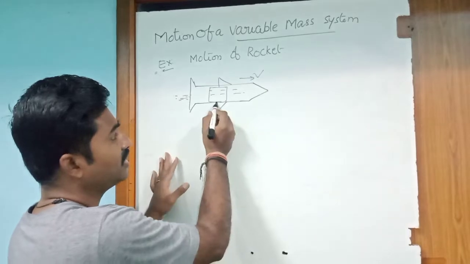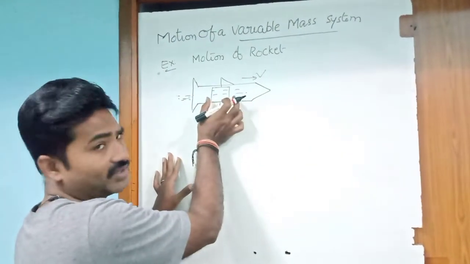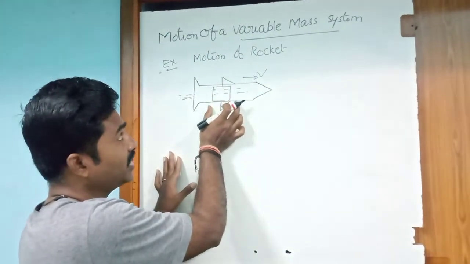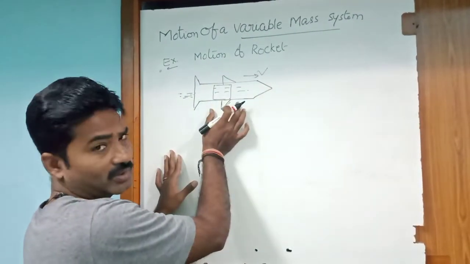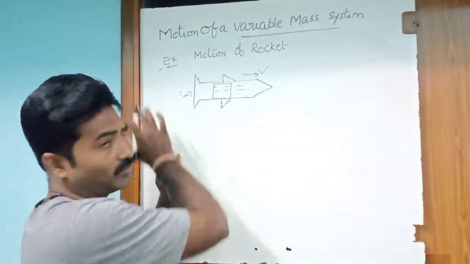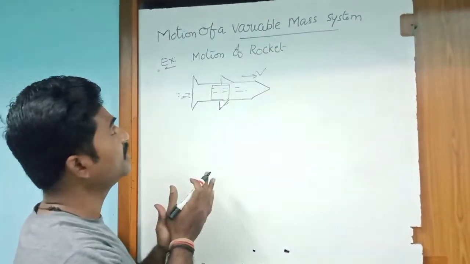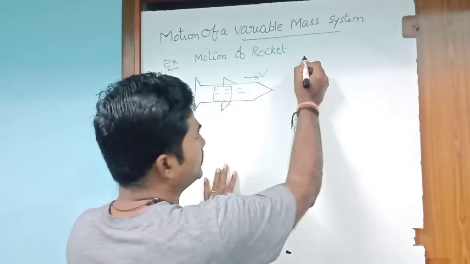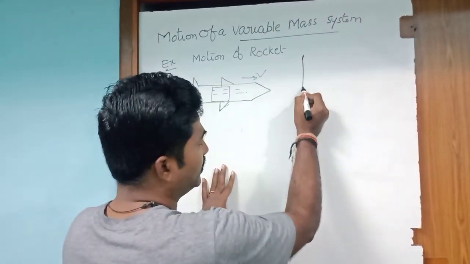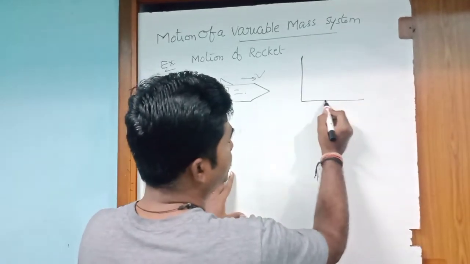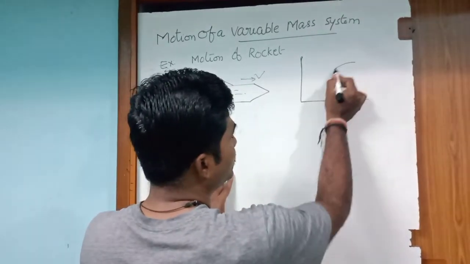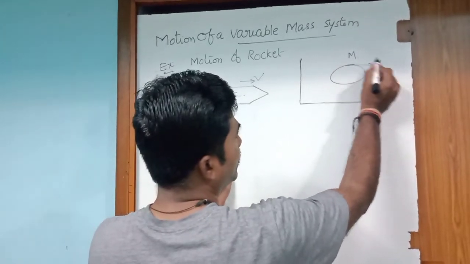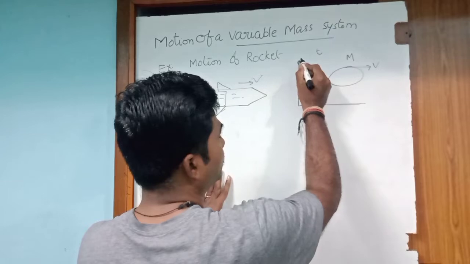In this case, what we observe is that the mass of the rocket is changing with respect to time while it is in motion. So this is the best example for motion of a variable mass system. For understanding this, let us draw another diagram. This is a mass m moving with velocity v at a time t.